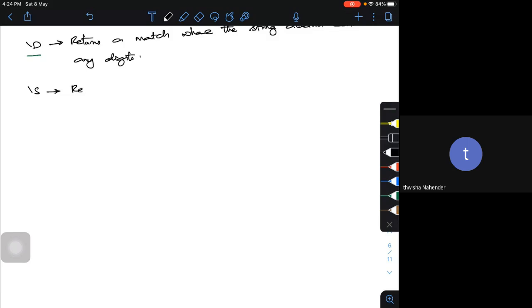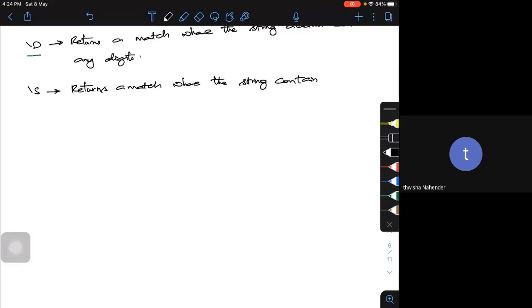If I use capital S, it will search for non-space characters.